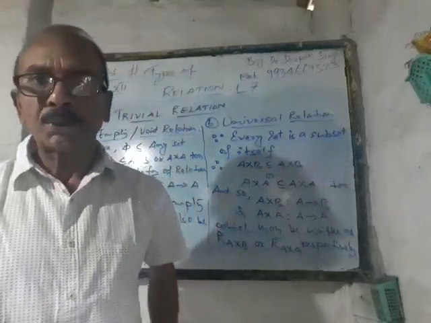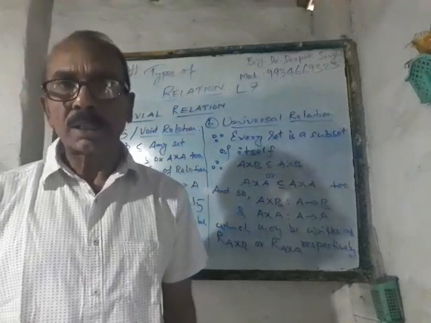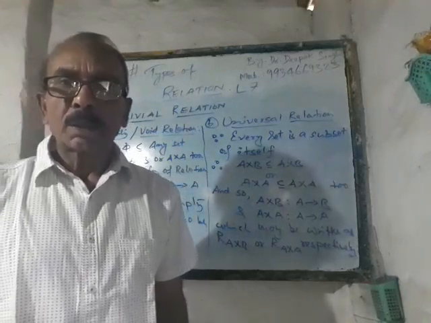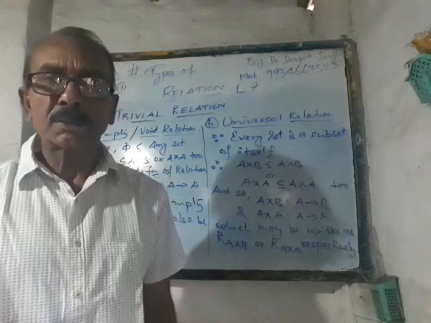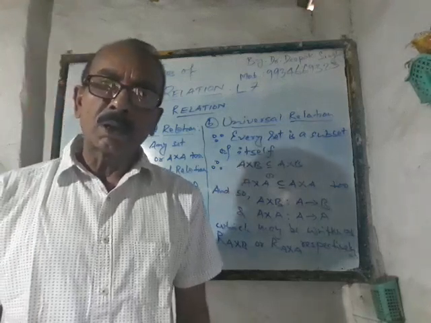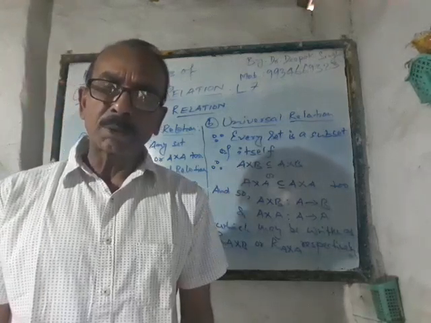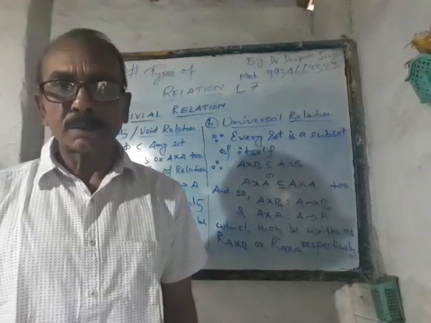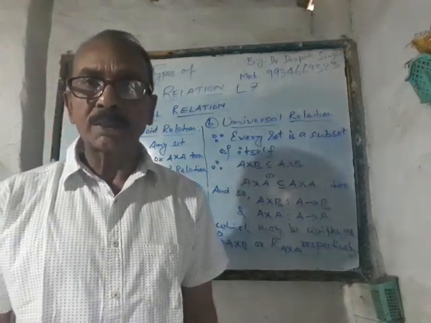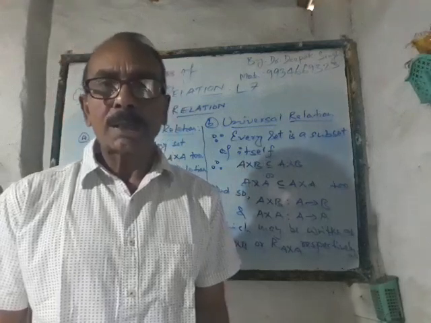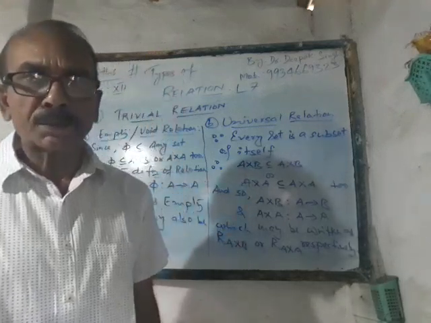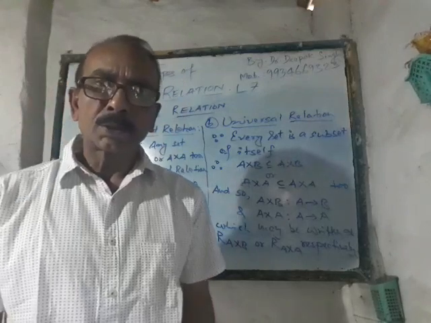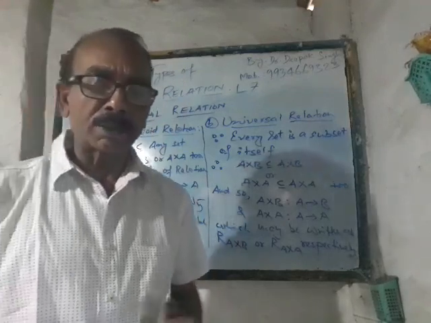This is my 7th video in continuation on relation and function. In the previous videos we discussed ordered pair, Cartesian product of sets, as well as the relation and its domain, codomain and range. Today we shall be discussing the types of a relation. So let us start with the types of a relation.